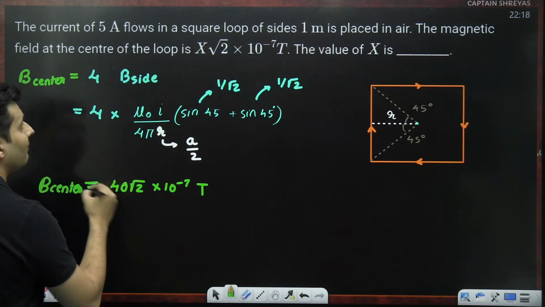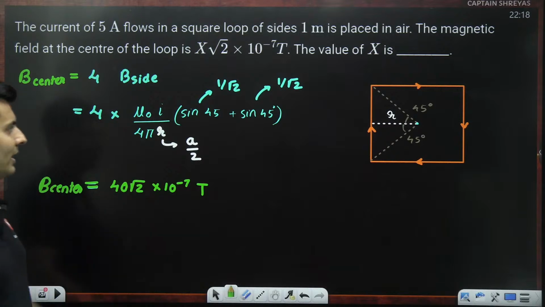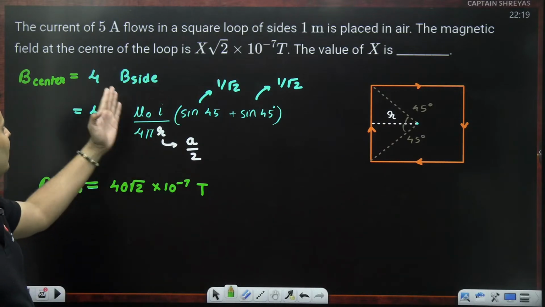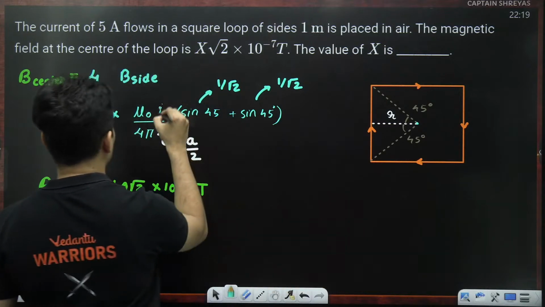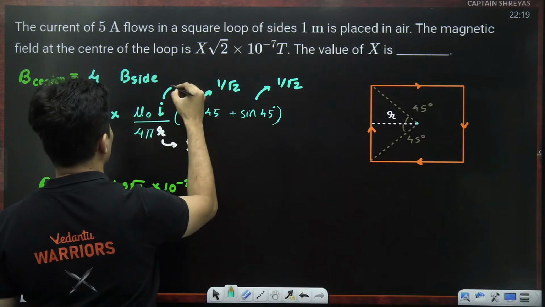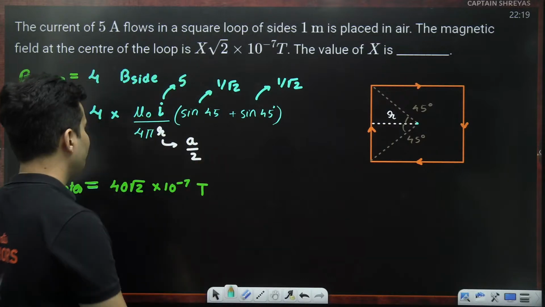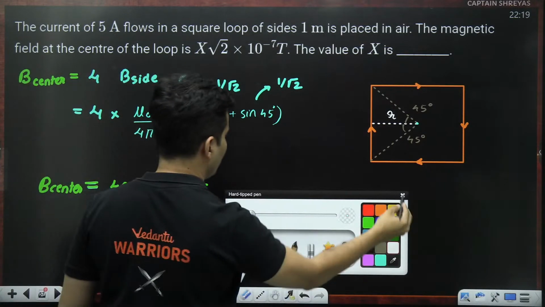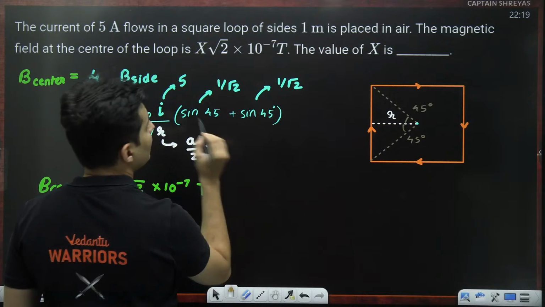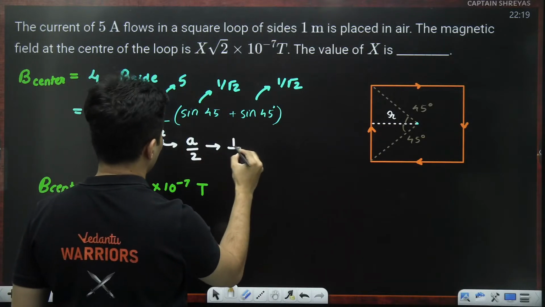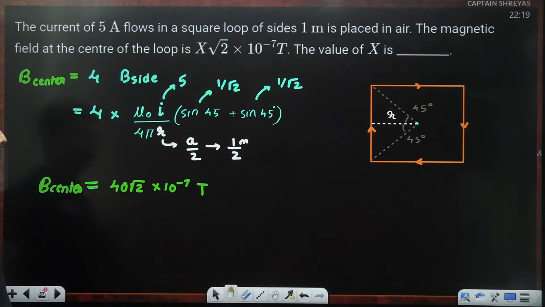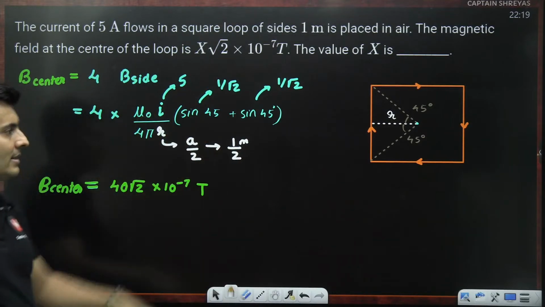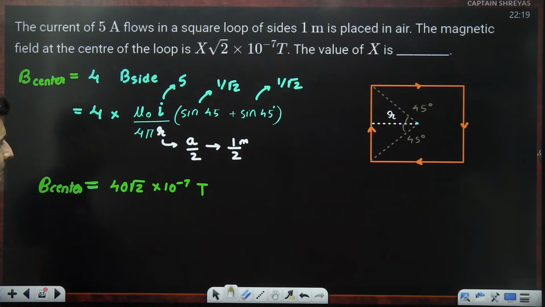So our value which was needed was 40. That is what you will get. Not very difficult. Current is also given. If you are wondering where the current is given, well, it is given right over here. Current is 5 amperes. If you are wondering what is the side length, well, even the side length is given. Side length is 1 meter. So this is 1 by 2. It's clearly given over there. So substitute everything, guys, you will get the answer. Is that okay? Cool. Very straightforward.